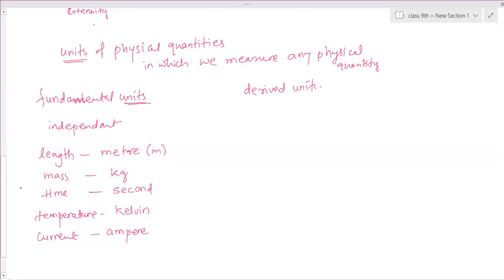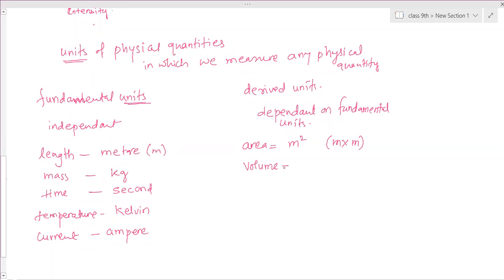Okay, these are the fundamental units. These units are not dependent on anything. They have been given by the scientists directly. And now derived units are dependent on fundamental units. Suppose for area, we write meter square. Meter square means meter into meter, length into length. So area depends on the unit of length. Therefore area is a derived unit.